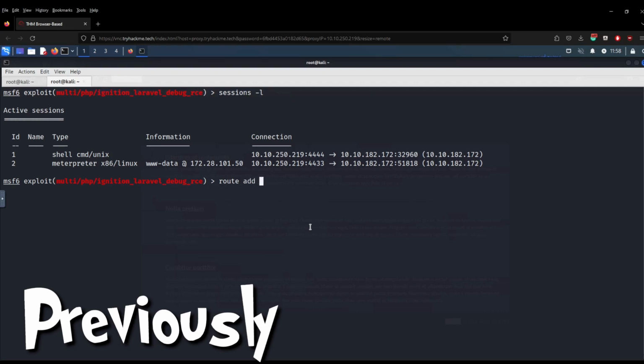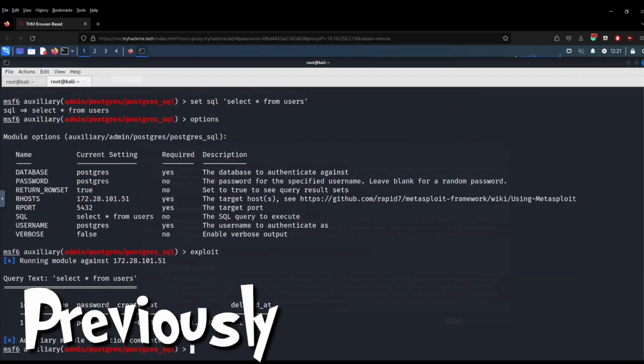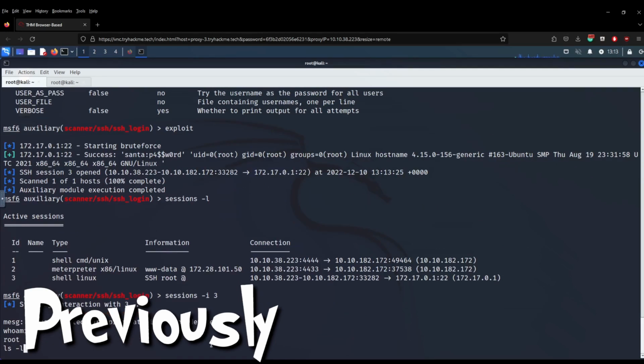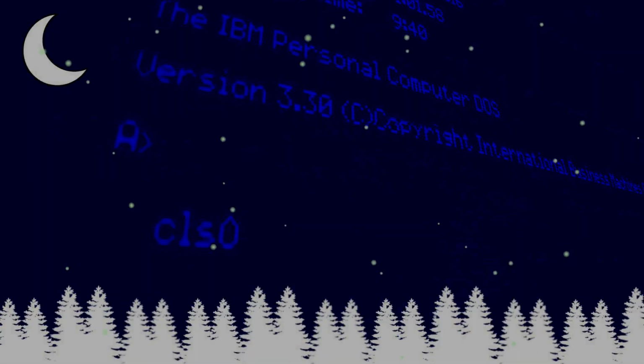Root, add, and then we're going to do the IP address of the database, which is 172.28.101.51, root print, and we now have both roots added through session 2. Exploit on this. It worked first time. You can exploit, then we can do sessions -l, whoami, ls -lash, and then we can cat the root.txt file.